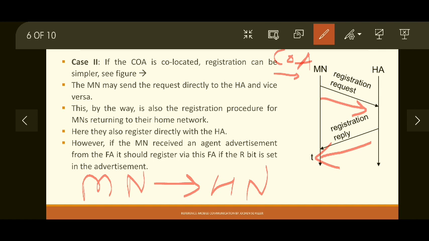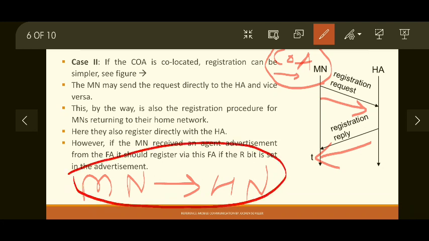Okay, so case 2 is applicable to two scenarios. When mobile node acquires COA from DHCP, that is the first scenario, or when mobile node moves back into the home network, again it re-registers itself with the home agent. So in these two scenarios, second case is applicable.